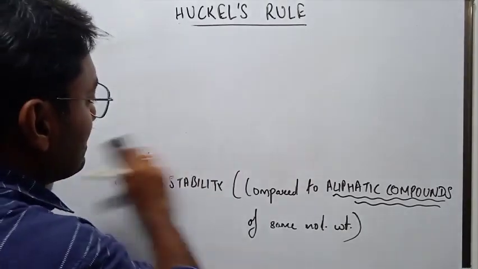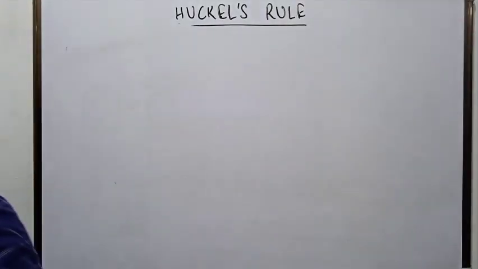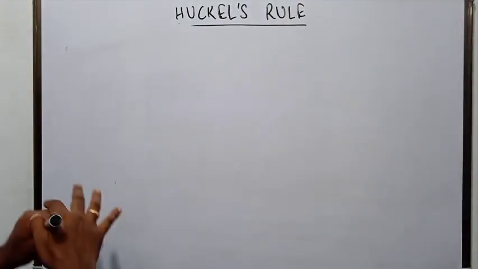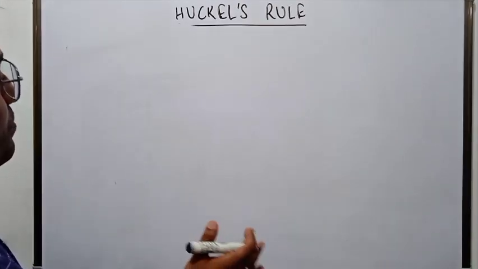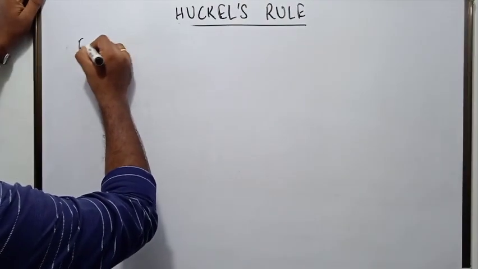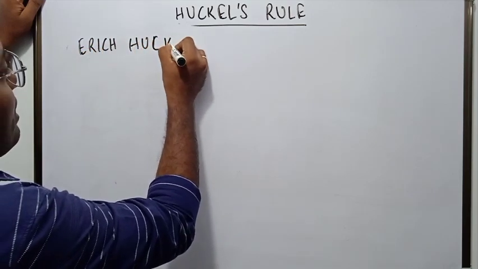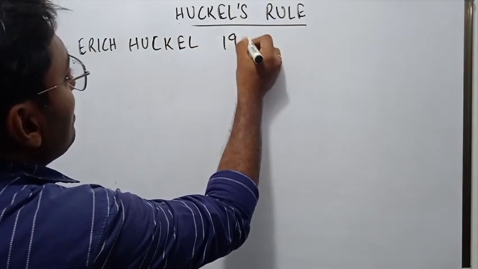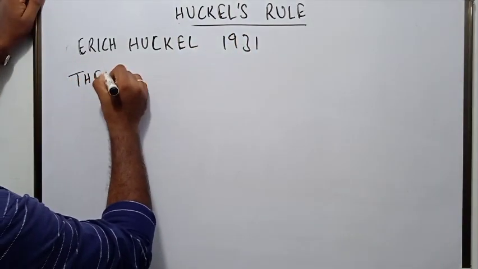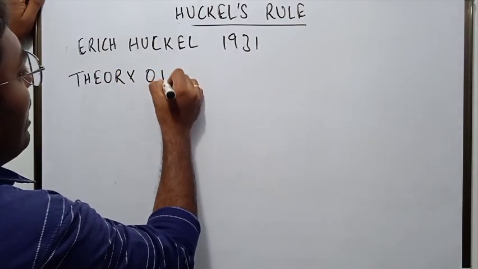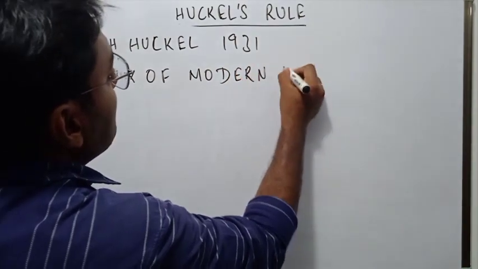Now let us come to Huckel's rule. How Huckel's rule sets conditions for aromaticity. Eric Huckel, in the year 1931, brought out a theory. That theory is referred to as the theory of modern aromaticity.